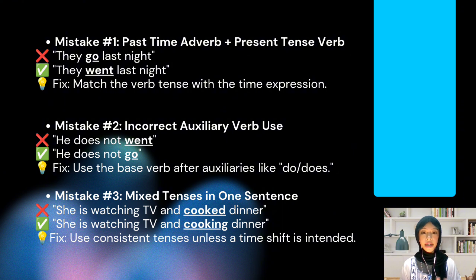And mistake number 3, mixed tenses in one sentence. The wrong example is "she is watching TV and cooked dinner." And the right sentence is "she is watching TV and cooking dinner." So you have to use consistent tenses unless the time shift is intended. Because in the example, the first verb is watching, it's verb-ing. So the next verb must be verb-ing too. So it must be cooking, not cooked.